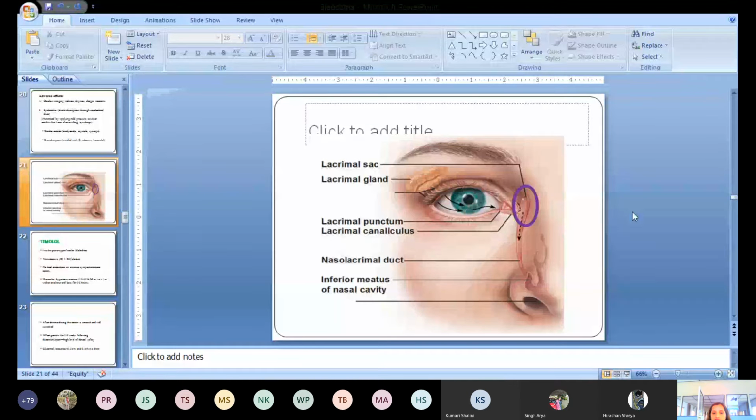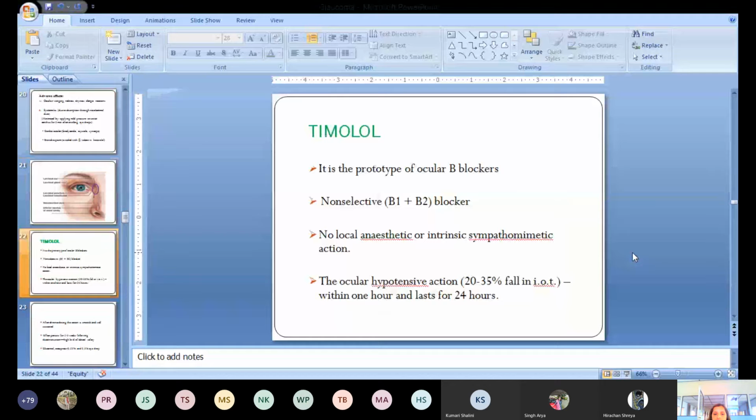This figure I have already explained, why topical drugs produce systemic side effects: because they are absorbed through this nasolacrimal duct. To prevent that, we have to press the inner canthus of the eye as soon as we instill the drops in the eye, for at least 5 minutes. Prevent systemic side effect.